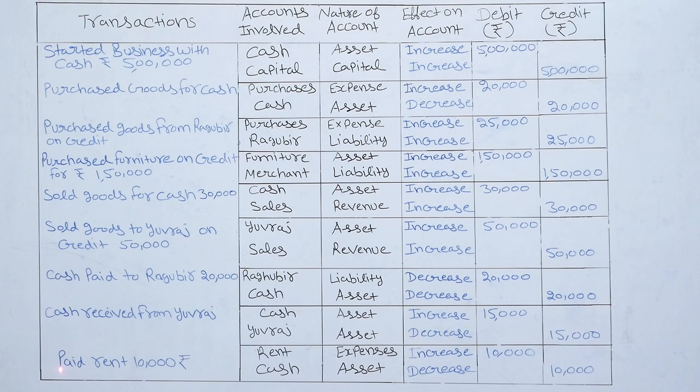Next and last is paid rent 10,000 rupees. Accounts involved are rent and cash. So our expense is increasing from 10,000 rupees and cash is our assets. So assets is decreasing from 10,000 rupees. So entry will be rent account debit to cash account 10,000 rupees.